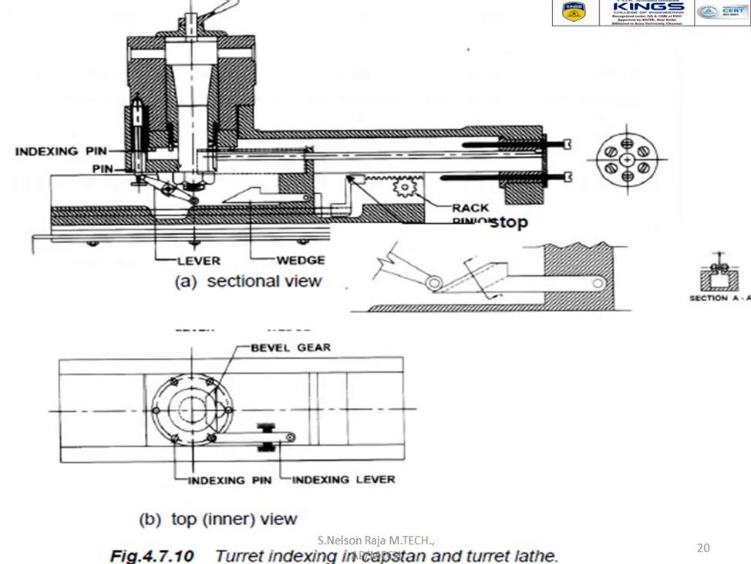Yes, the turret indexing mechanism. I'm showing that we have a hexagon with 6 indexing positions. So we have 6 sides: 1, 2, 3, 4, 5, 6. So we can hold 6 different tools at the same time. So that is the very important thing about the turret lathe. It's a turret indexing mechanism.